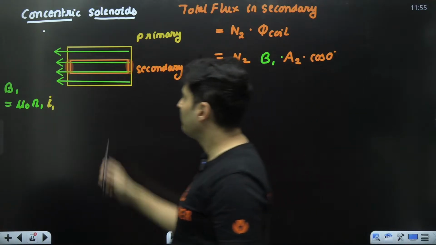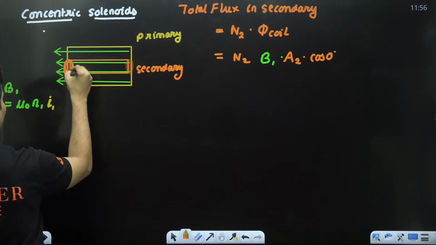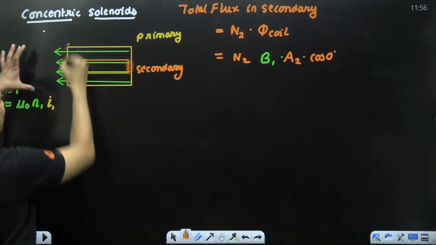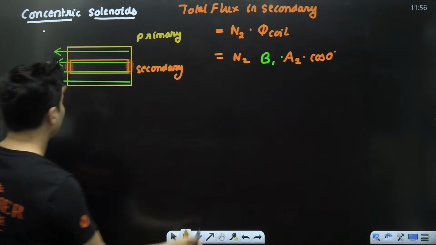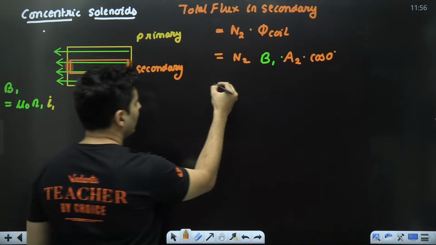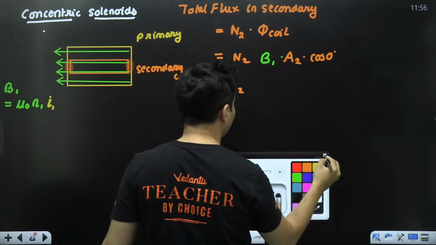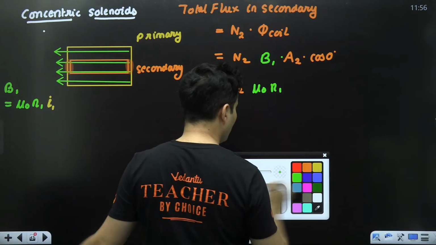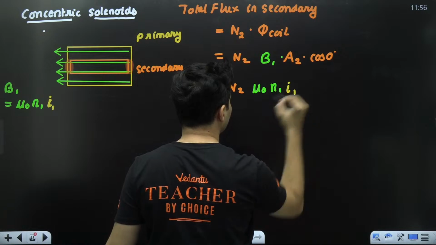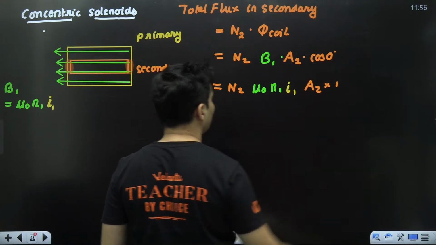Field into the area. The area is only this part, because I don't have to take the total area, only this area, because that is where the flux is passing in the secondary. So this is N2. What is B1? It is nothing but mu naught n1 times the current I1, and this A2 is as it is, cos 0 is 1.